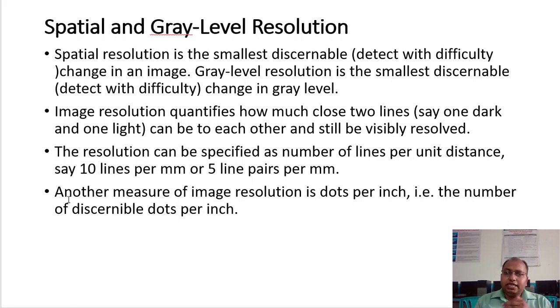So pixel density per inch, or we can call that dots per inch. How many dots? That is nothing but pixels. How many pixels are present per inch is nothing but DPI. Another measure of image resolution: image resolution we can also measure by means of dots per inch. That is the number of discernible dots per inch. How many dots are represented with the different gray levels? That is nothing but your dots per inch, right?